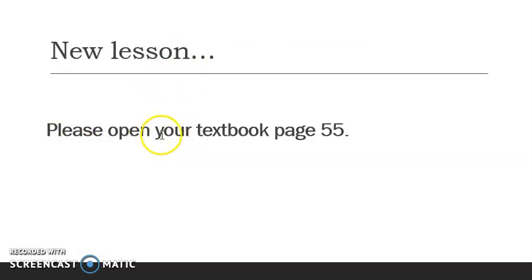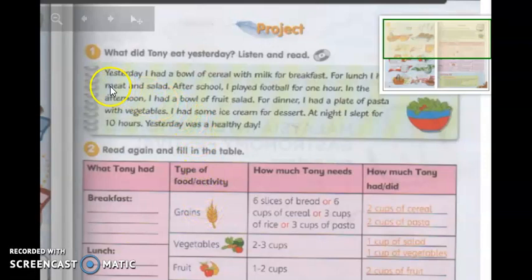Now, please open your textbook, page 55. Let's read Tony's diaries on what he ate yesterday. Bila perkataan yesterday, automatic the essay is in past tense. Past tense means the verb. Kata kerja dia ataupun verb to be ataupun verb to have mesti terus kepada past tense. Perkataan past tense sebab benda yang sudah berlaku.